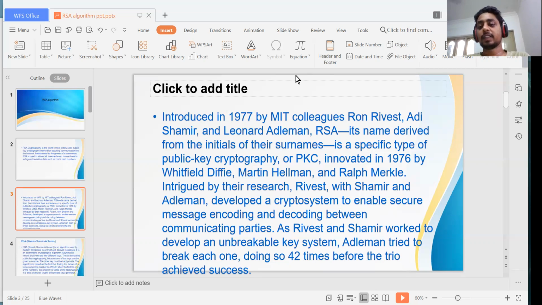We all know that it's a specific type of public key cryptography, or PKC for short, innovated in 1976 by Whitfield Diffie, Martin Hellman, and Ralph Merkle. Building on their research, Rivest, Shamir, and Adleman developed a cryptosystem to enable secure message encoding and decoding between communicating parties, who are sending messages from one to another.